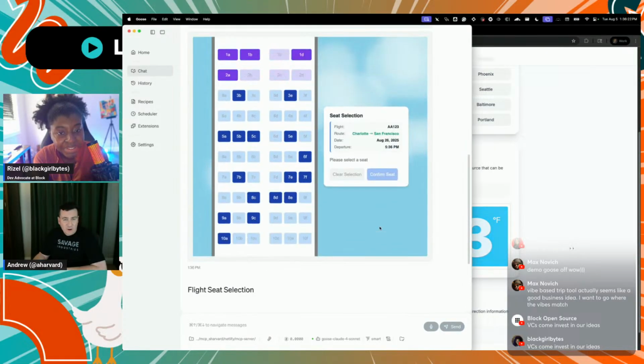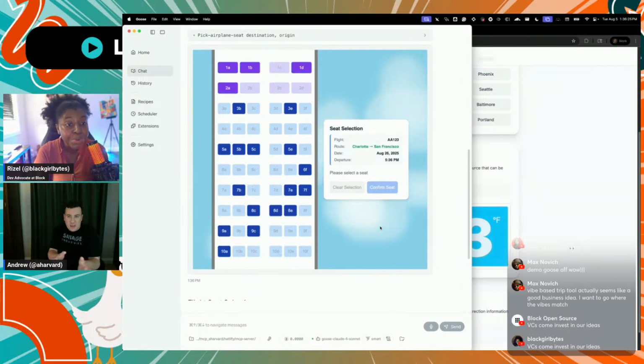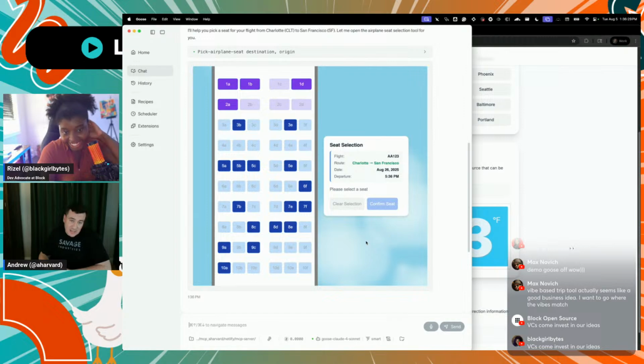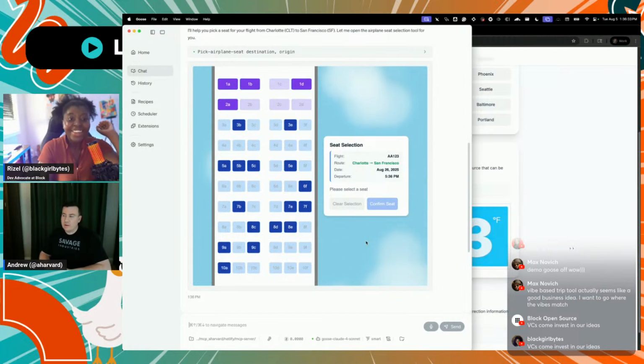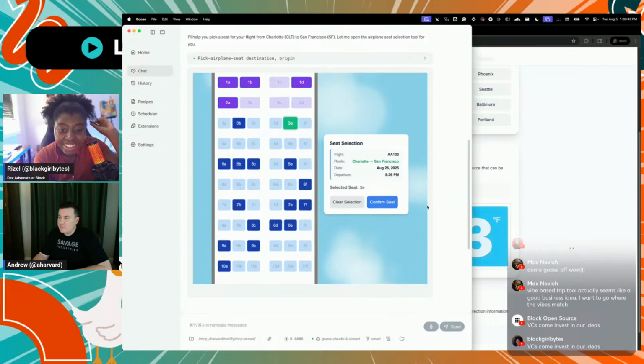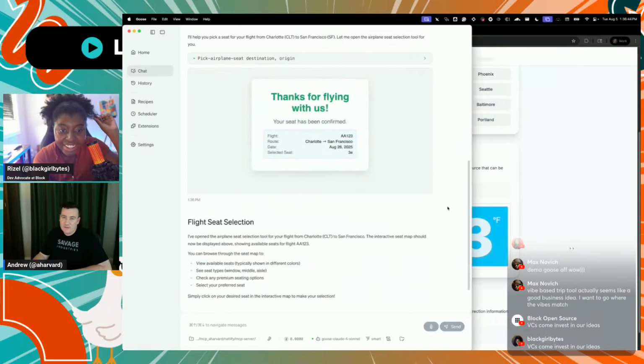It doesn't really function. Oh, so you can't really book a flight. Can't really do it, but the idea here is that if you can tie it into some real backend services, you can actually start doing things. So this lets us pick a seat. We can change our seat. We can clear it.